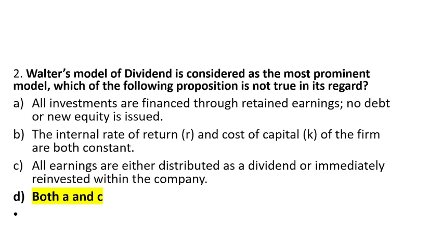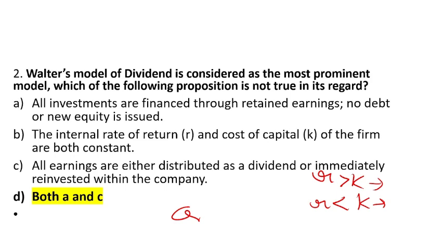Option A is the right answer. Because C says, if R is greater than K, the company will reinvest. If R is less than K, the company will distribute the dividend as per the three stages, that is growth firm, decline firm and constant firm. Normal firm.